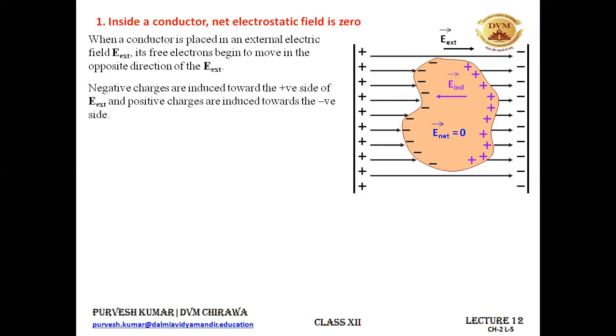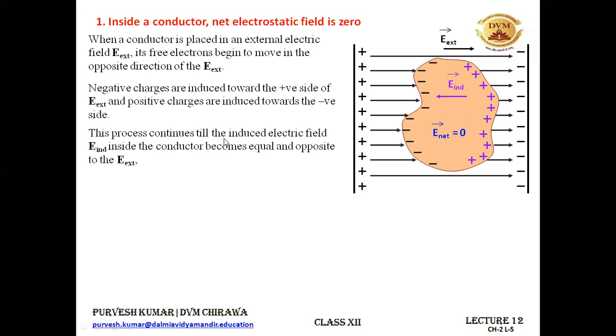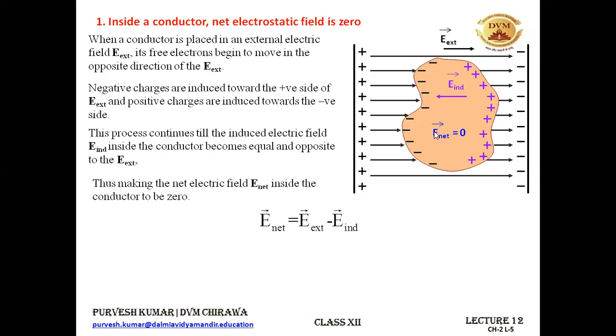They are having an infinite number of free charge carriers, I can say. All right. So this process continues till the electric field induced inside the conductor becomes equal and opposite to the external electric field. So the induced charges kept on increasing up till the strength of the induced electric field becomes equal to the external electric field, and you can solve it with the help of vectors like this. The net electric field inside the conductor becomes 0.